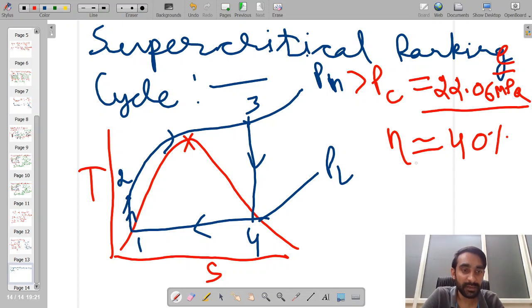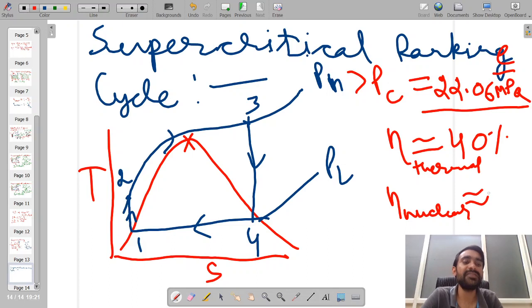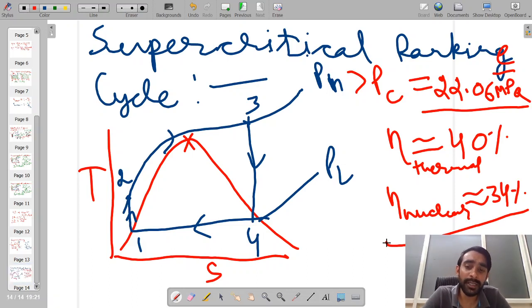Okay, so this is when we are using a thermal power plant. Okay, and if we are using a supercritical nuclear power plant, the efficiency is close to 34%. So over here, as we already know, nuclear energy we can get at a faster rate in comparison to our thermal energy.